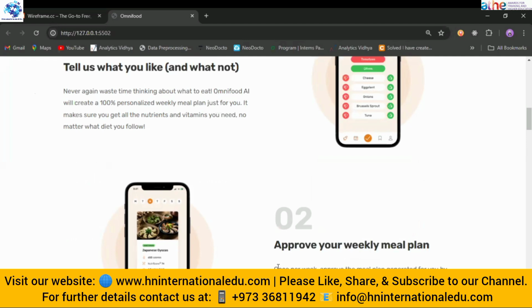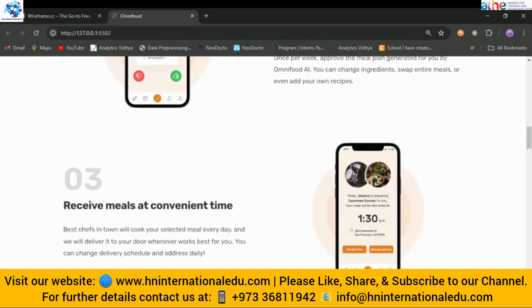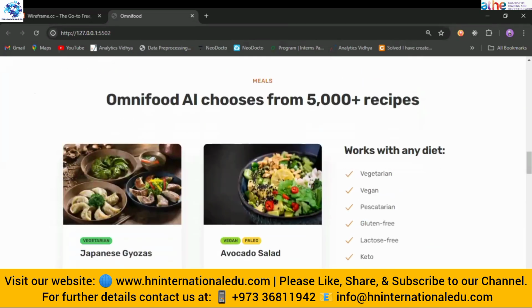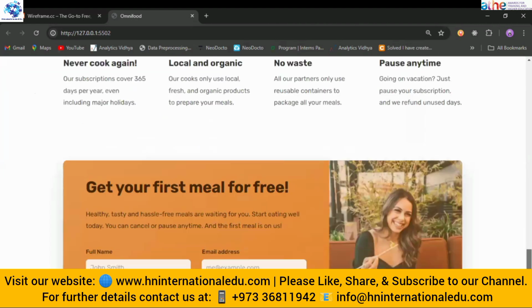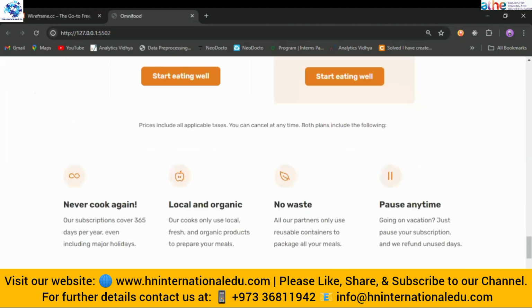So you have to think about what kind of interface you want to add. Then after that, you have to add the company's information. Like you can see that the name of the company was Omni Foods. The name is mostly used everywhere. What the company delivers to us, everything about the company is also mentioned there.